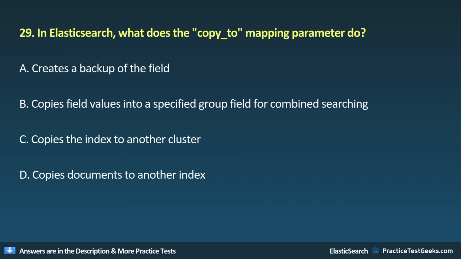29. In Elasticsearch, what does the copy_to mapping parameter do? A. Creates a backup of the field. B. Copies field values into a specified group field for combined searching. C. Copies the index to another cluster. D. Copies documents to another index.